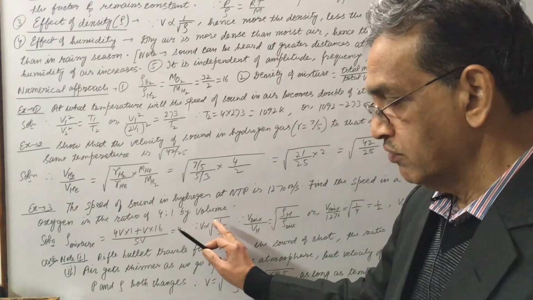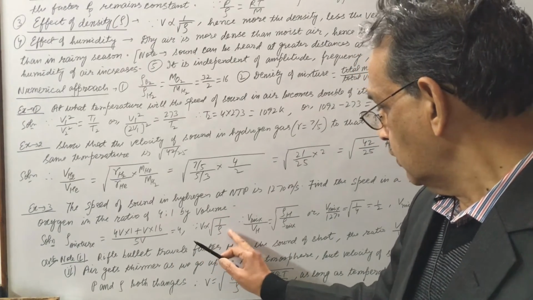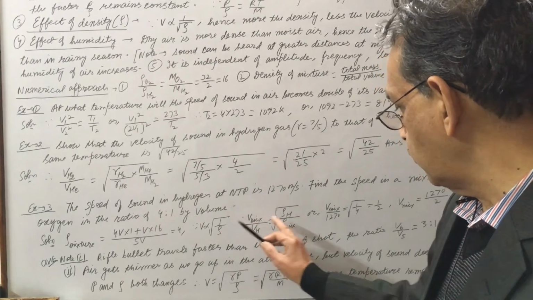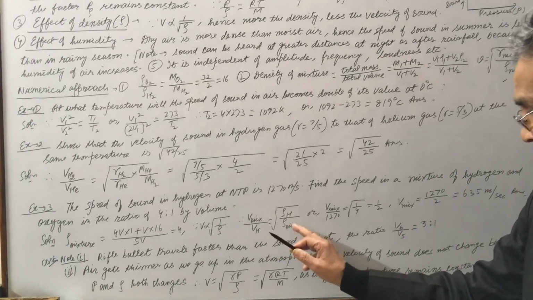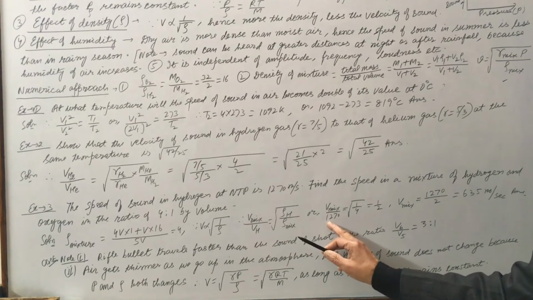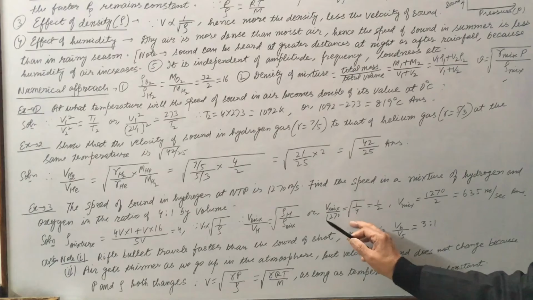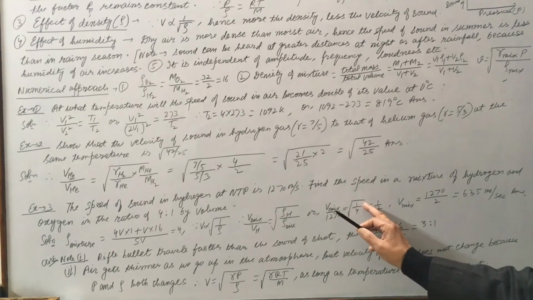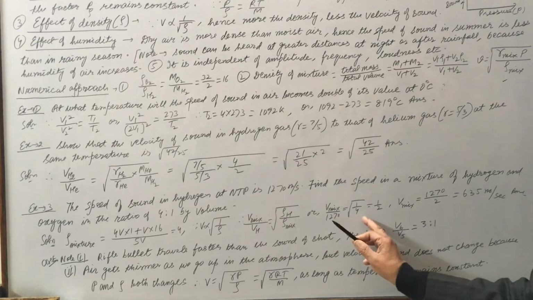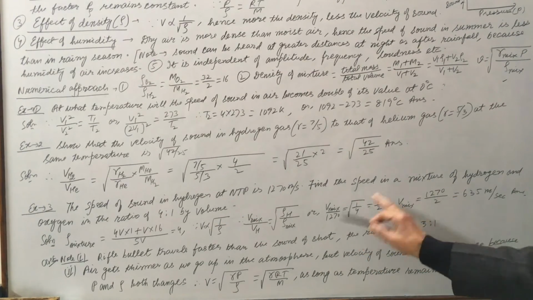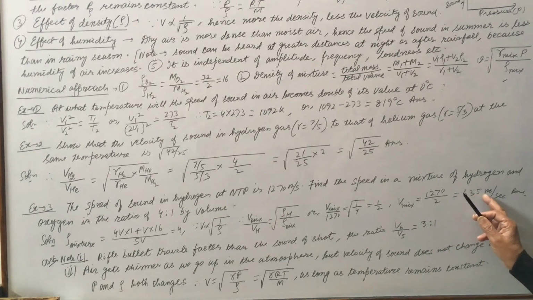Now we know that velocity is proportional to 1 by under root rho. So velocity of mixture by velocity of hydrogen will be inversely proportional, so density of hydrogen by density of mixture, under root. Velocity of sound in hydrogen is given 1270, density rho H is given 1, rho mixture is 4, so this becomes 1 by 2. So V mixture is 1270 by 2, so 635 meter per second is the answer.